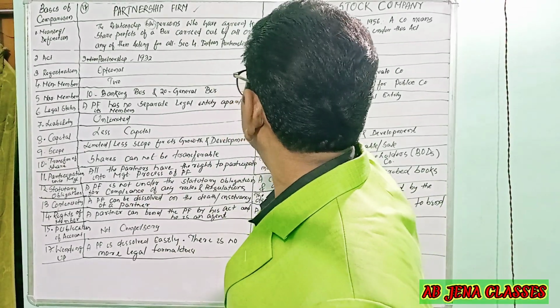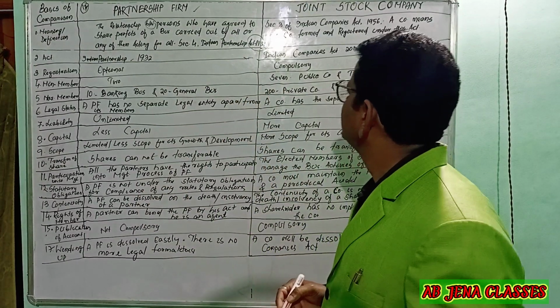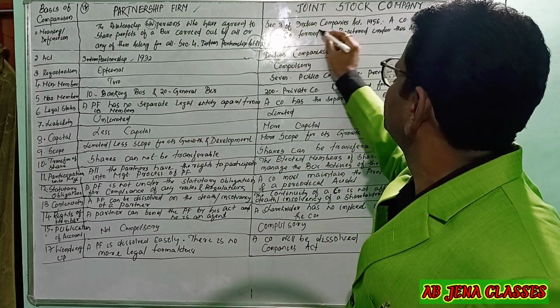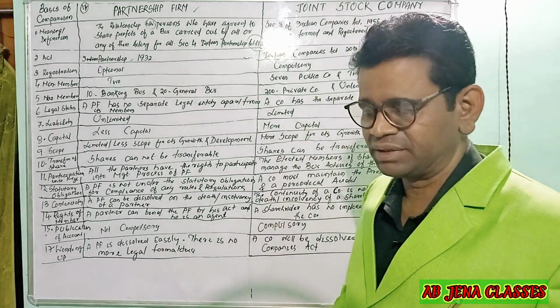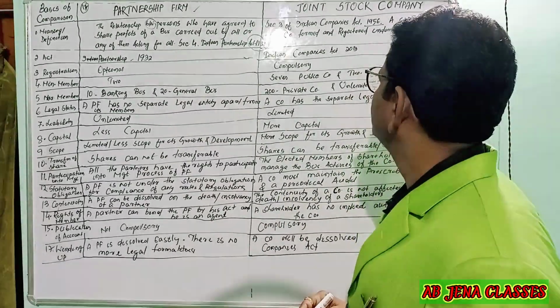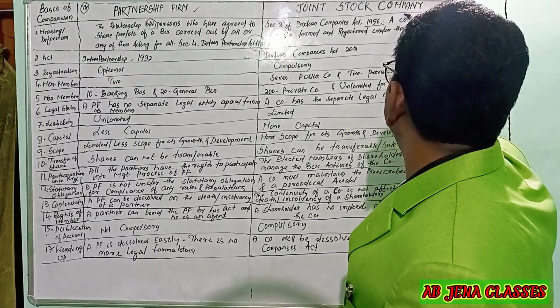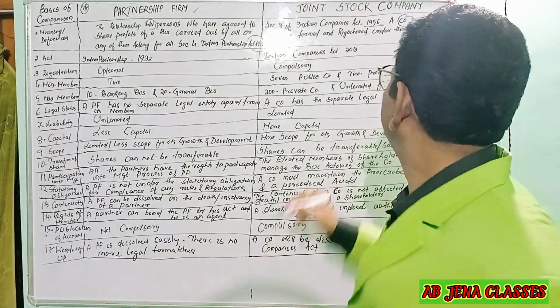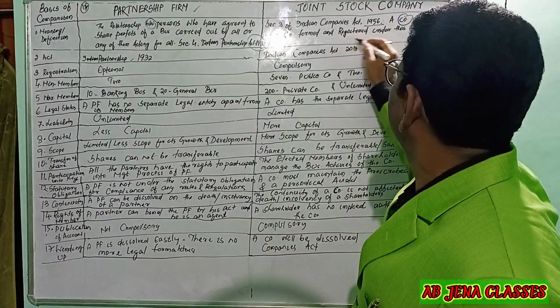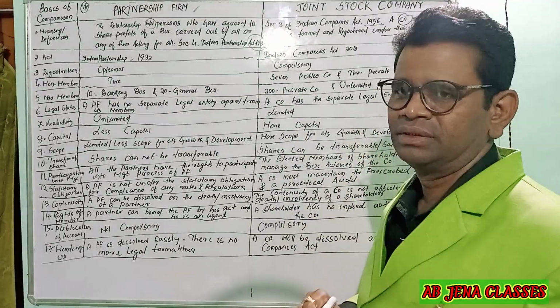Then come to the joint stock company. According to Section 3 of the Indian Companies Act 1956, a company means a company formed and registered under this act.